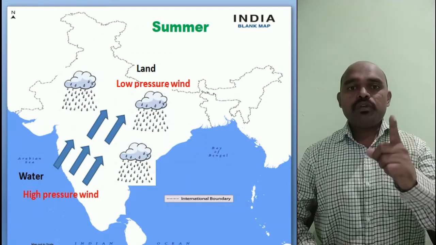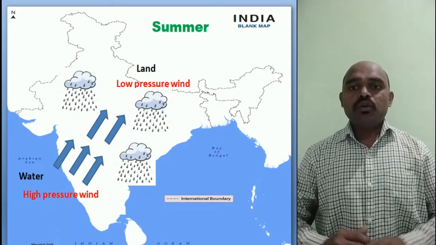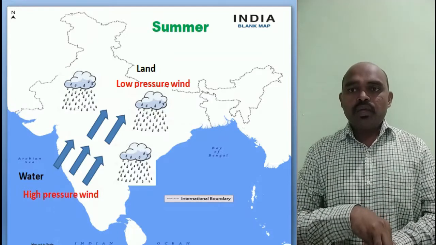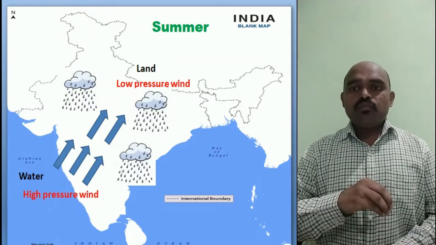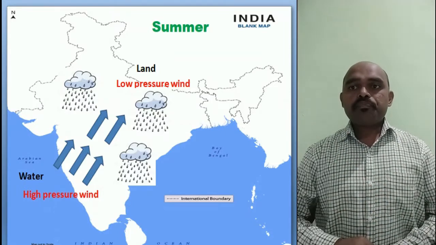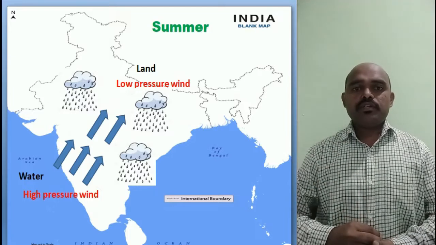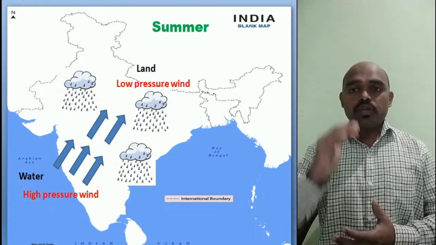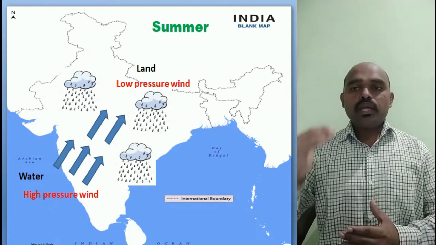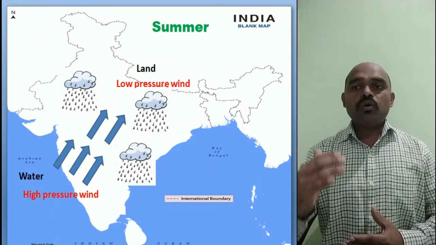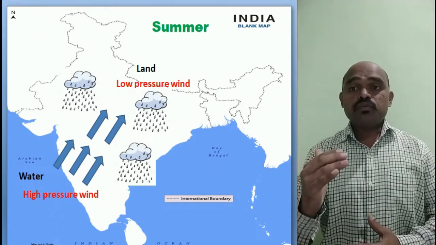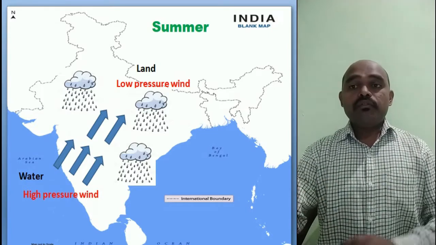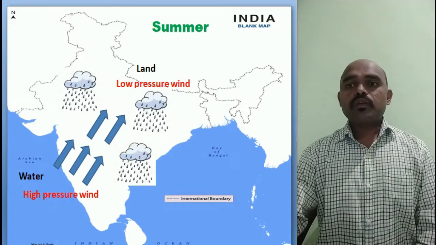I already explained how it rains in our India. The southwest monsoon carries moisture along with it, and as it moves to the low pressure area, the land side, the Himalayan mountains do not allow these winds to move further, and that is why in our India we get the rain.